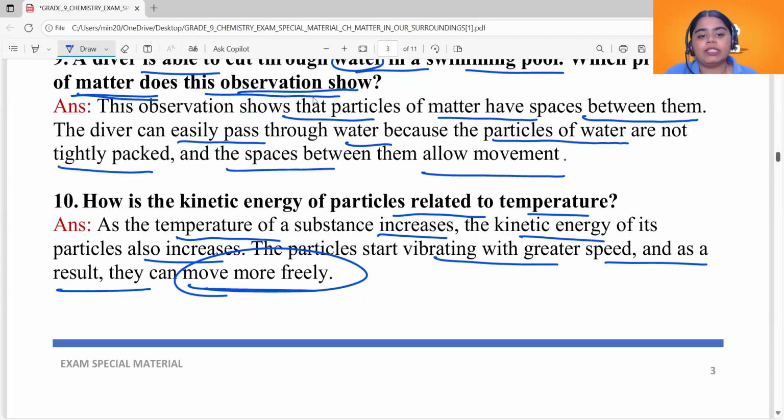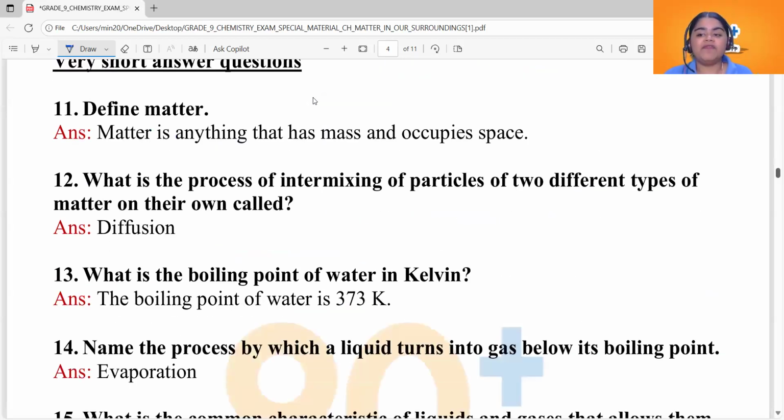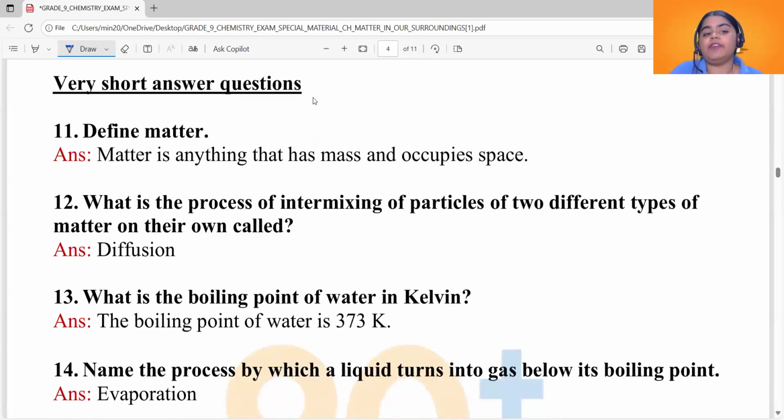All right. Now, see the next question. Now we have a lot of very short answer questions. See the first one. Define matter. Very easy. Matter is anything that has mass and occupies space. For example, you can write anything that you see around you that has mass and space.